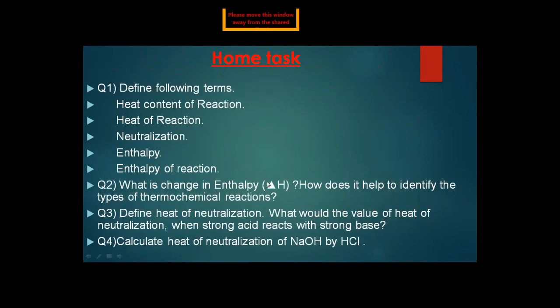Next we have the home task. Define the following terms: heat of reaction, heat of neutralization, enthalpy of reaction. What is the change in enthalpy, delta H, and how does it help to identify the types of thermochemical reaction? What should be the value of the heat of neutralization when a strong acid reacts with a strong base? Calculate the heat of neutralization of NaOH and HCl. You can get the answers to all these questions from your book as well as from the slides.